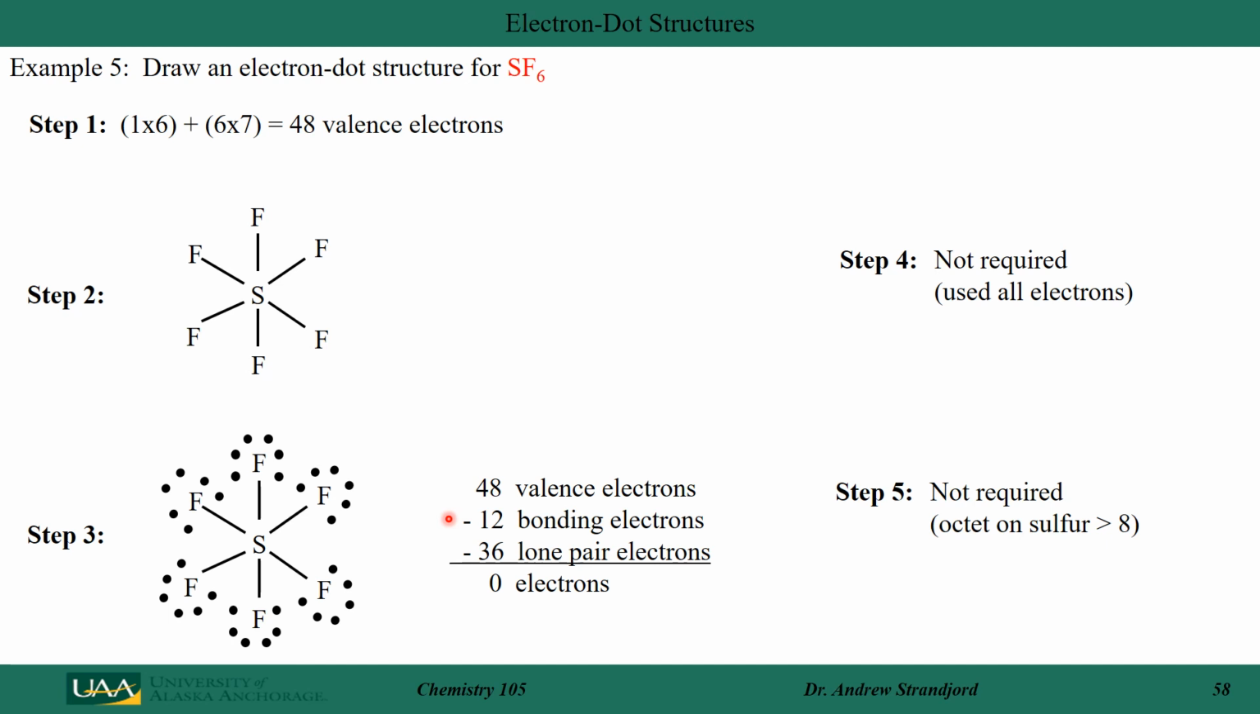I'm going to use all of the remaining electrons to fulfill the octet around fluorine. So I put 6 of them around each fluorine. That fulfills that octet. I have 0 electrons left. If I look at this, I do not have to do step 4 again because I've already used all my electrons. And I don't have to do step 5 because my central atom already has more than 8 valence electrons around it, so I have greater than an octet. So this represents the electronic structure of SF6.